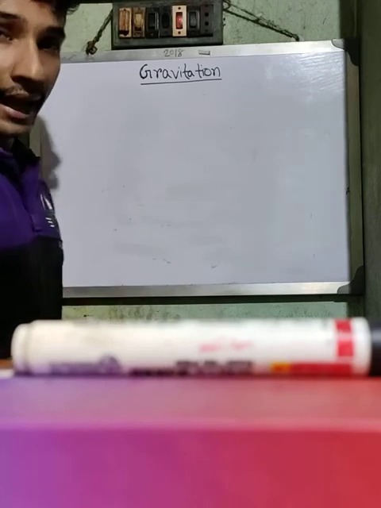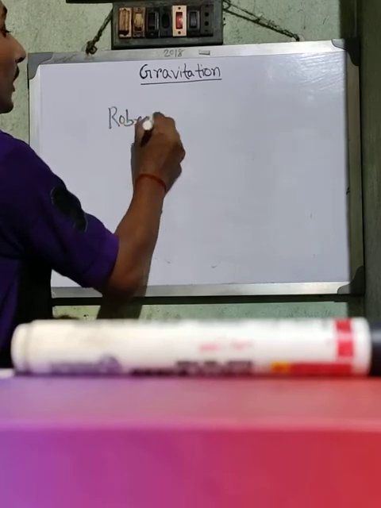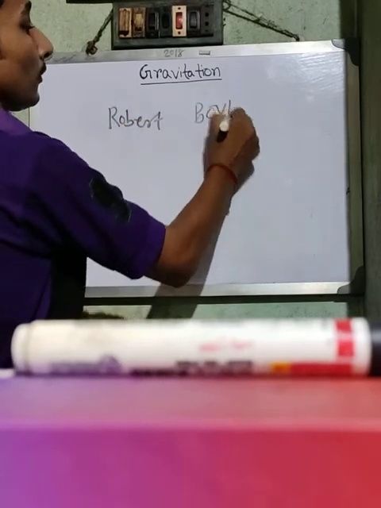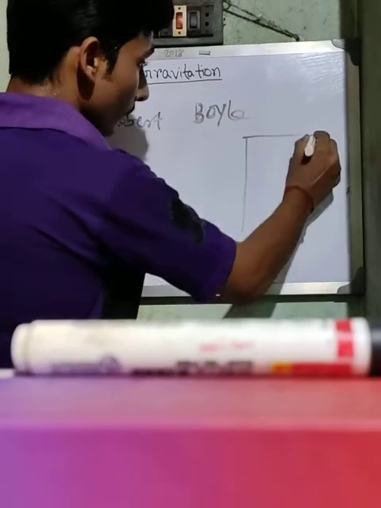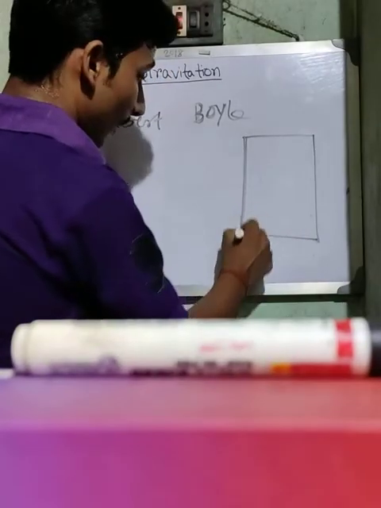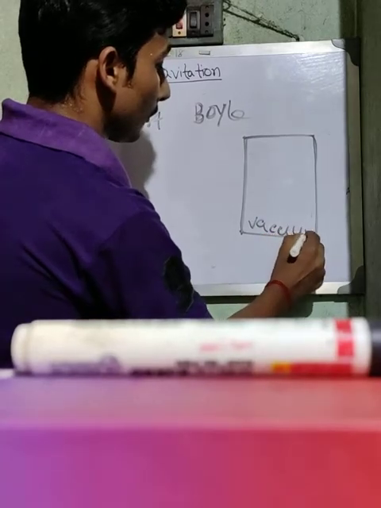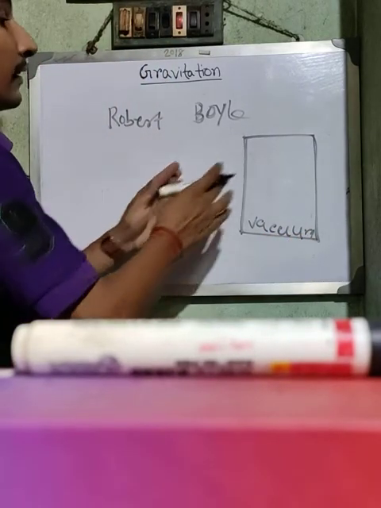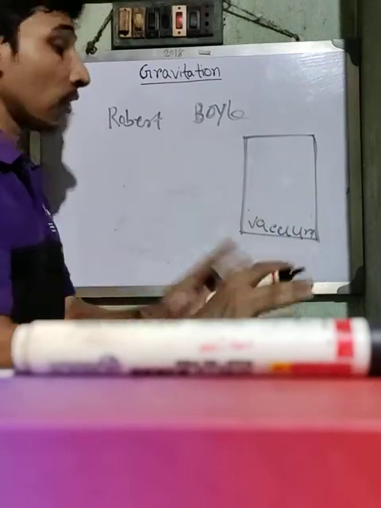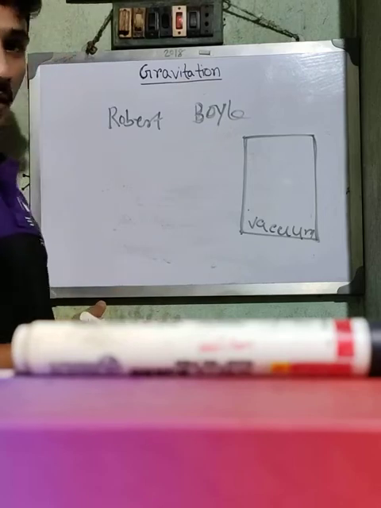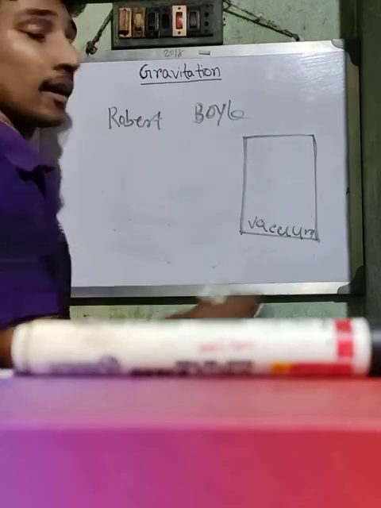And after that, the scientist Robert Boyle invented a vacuum jar. He invented a container or a jar from which all the air can be extracted, and that means he invented a vacuum jar.